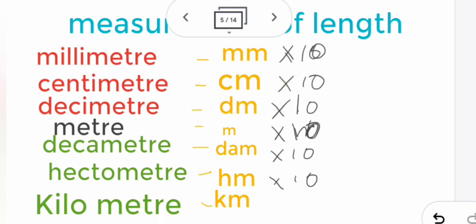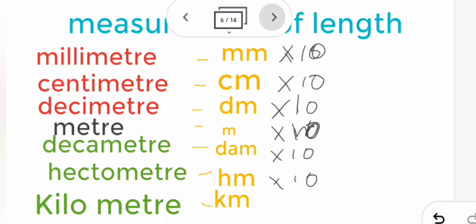This is the same as what you have learned in place value, no? Ones, tens, hundreds you have learned. So these are 10 times bigger, no? If you multiply the ones place by 10, you will get the tens place. If you multiply the tens place by 10, you will get the hundreds place, 100. As the places increase 10 times, in the same way these measurements also increase 10 times from the smaller unit to the bigger unit.